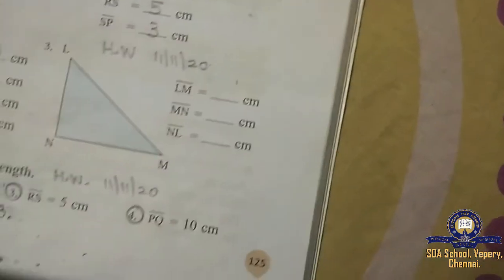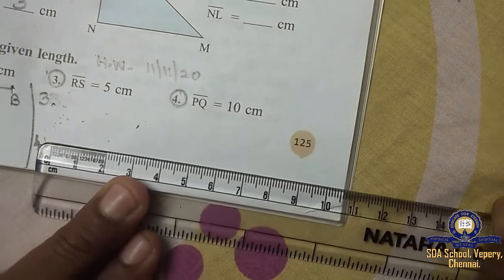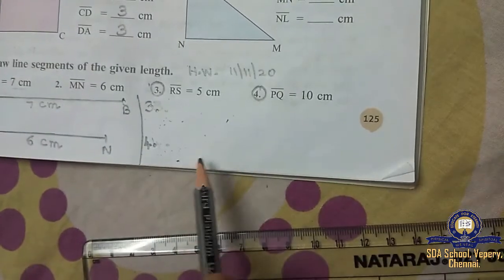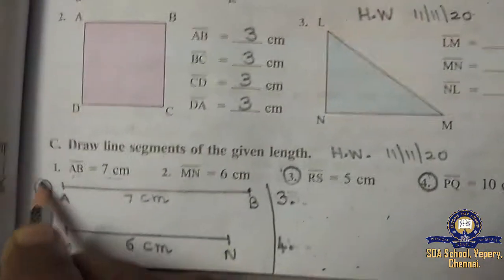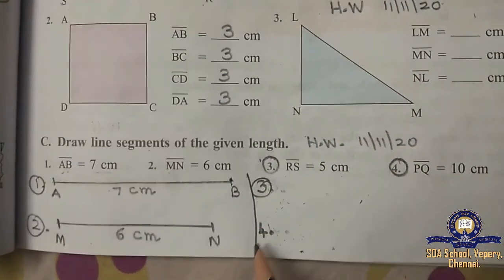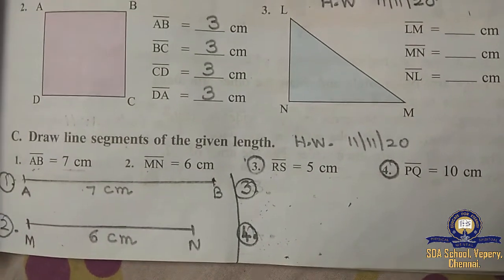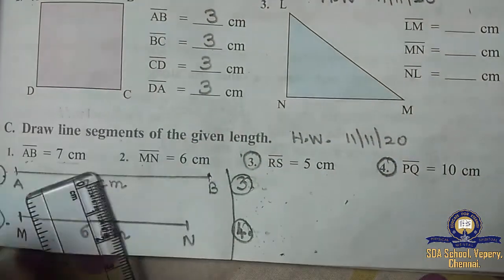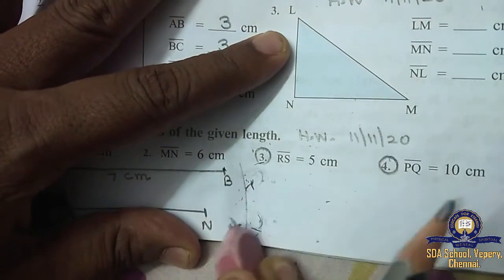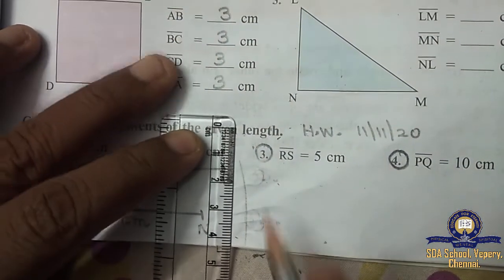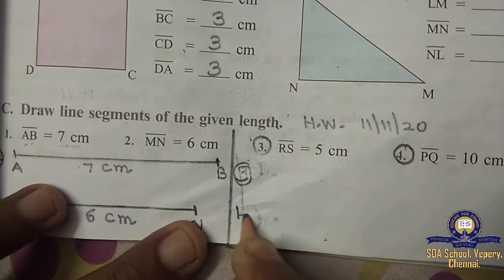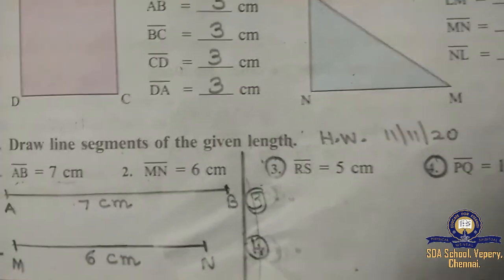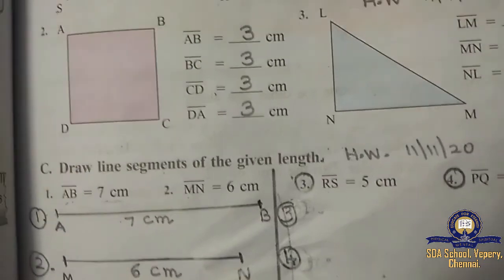Wait, I will see if space is there or not. Yes, it's there. Okay. See, from 0 to 10 you have to draw like this. Here third sum and here fourth sum. Listen carefully, children. 1 and 2 I have drawn here. And 3 and 4 you have to draw. You have to draw a line like this, so that it will not be confusing. Okay, wait, I'll write neatly. Draw a line like this, so that it will be very neat for you. 3 and the fourth sum. Children, you draw a line like this and draw like this. It will be very neat.